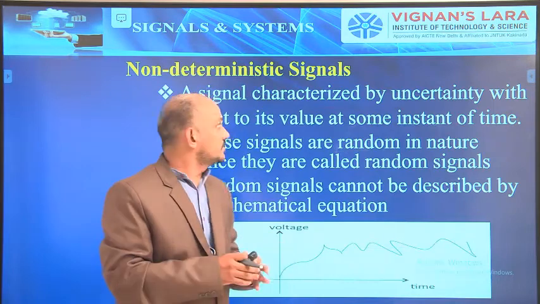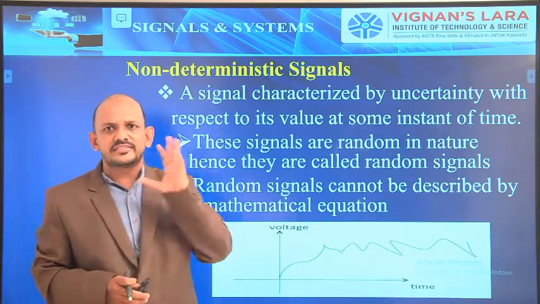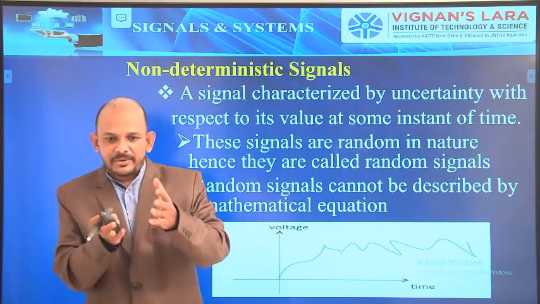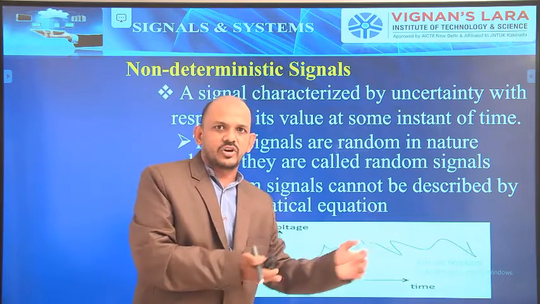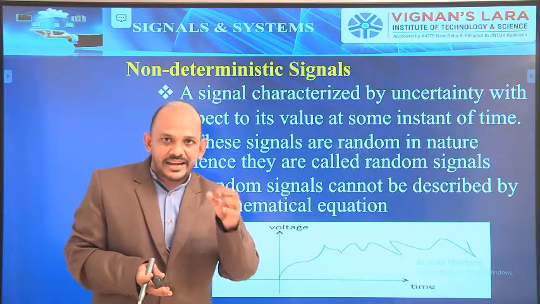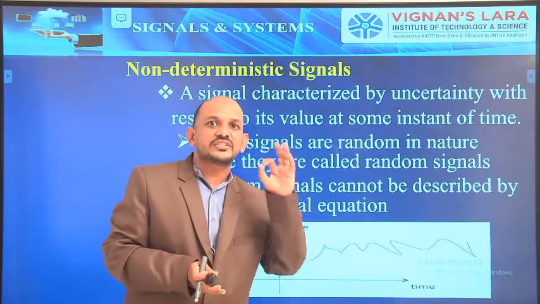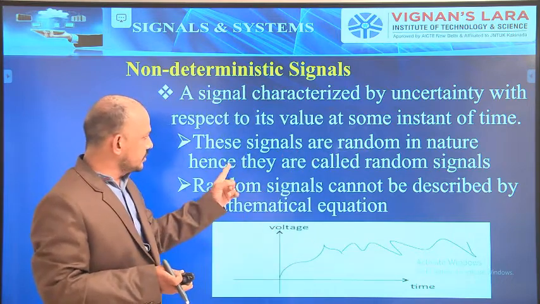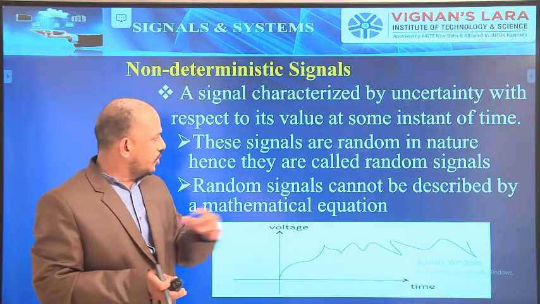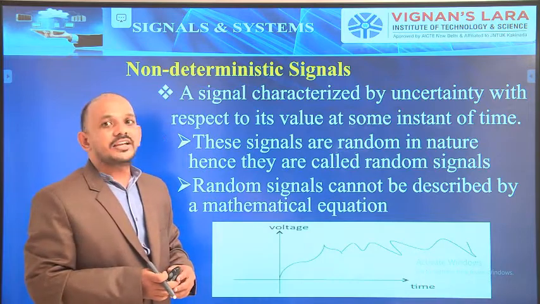These non-deterministic signals are random in nature, hence they are called random signals. So the classification goes like this: deterministic signals and random signals. Another name for non-deterministic signals is random signals. So these non-deterministic signals are also called random signals. They cannot be described or represented by a mathematical equation.